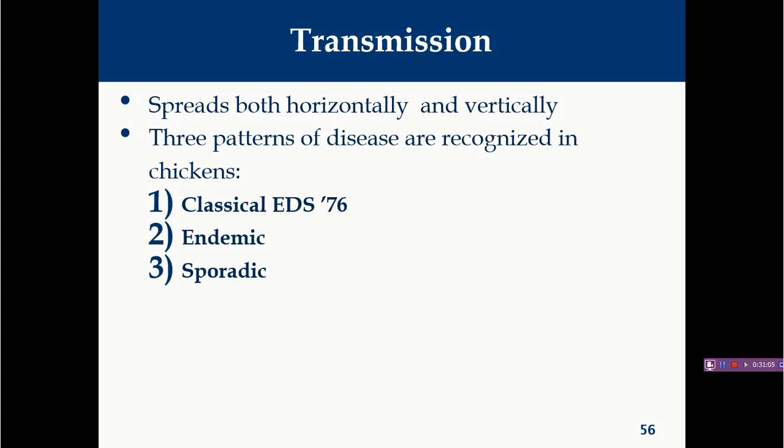So ultimately at the time of peak production, generally there will be reactivation, and it will become a source of infection for other healthy birds. In the endemic pattern, there is horizontal infection in the flock during lay. In the sporadic EDS 76 pattern, infection is due either to direct contact with domestic ducks or geese, or more often to use of a water supply contaminated with wild fowl droppings, which contain some viruses, and there is transmission of this disease, right? So there are three important patterns in total, but among all of them classic EDS 76 is the most important.